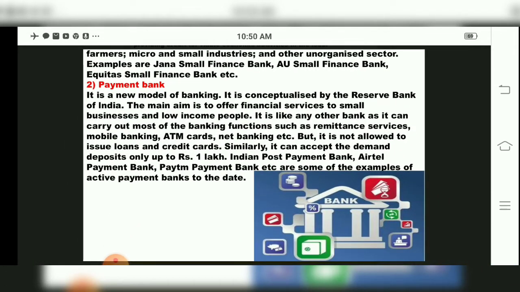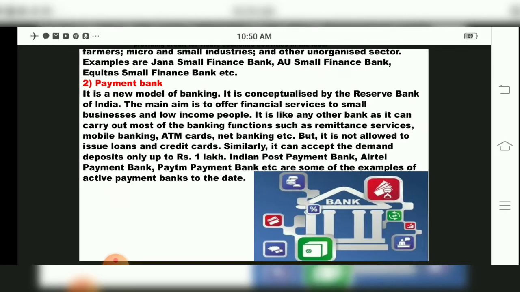So, can you see the symbol of bank, children? The facility this payment bank is given is that it can give DD, demand draft, up to 1 lakh rupees, but it cannot give credit cards. Also, it cannot provide loans. Its main aim is to carry out modern functions regarding use of mobile banking, ATM cards, and net banking. So this service is provided by which bank, children?